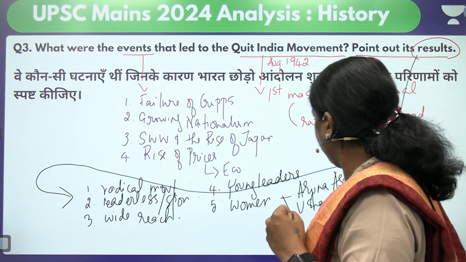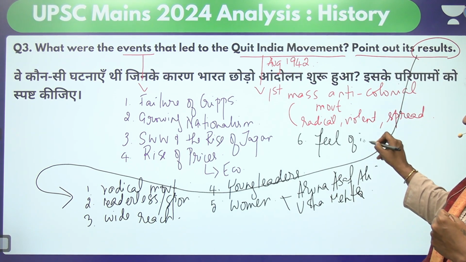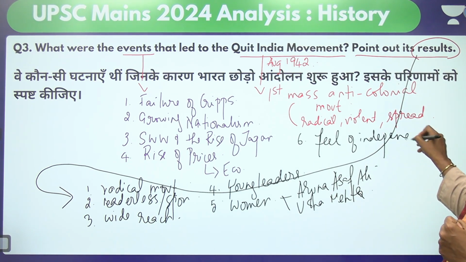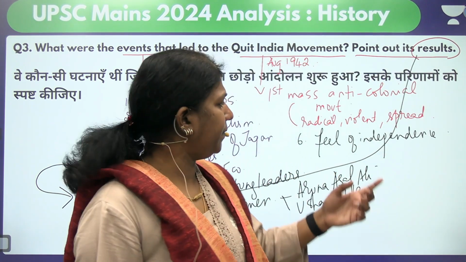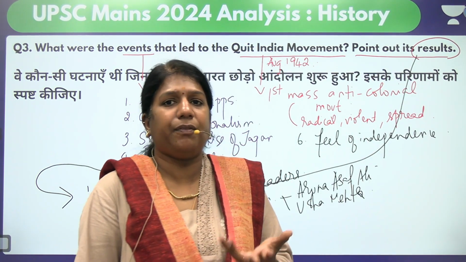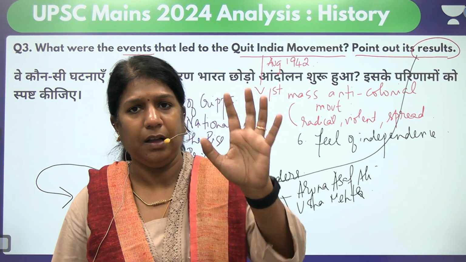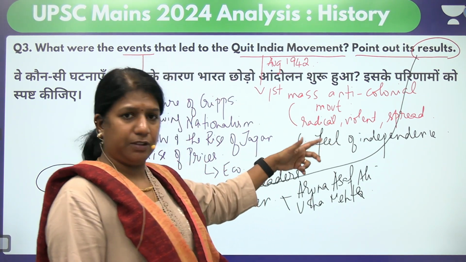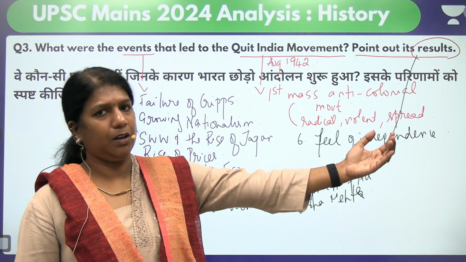And the final thing we got was the feel of independence, because many parallel governments were established during the Quit India movement. When these governments were established, people started feeling it. Gandhi's slogan "Do or Die" was also one of the pushes for the Quit India movement. So this made everyone get a feel that we are just getting closer towards independence.